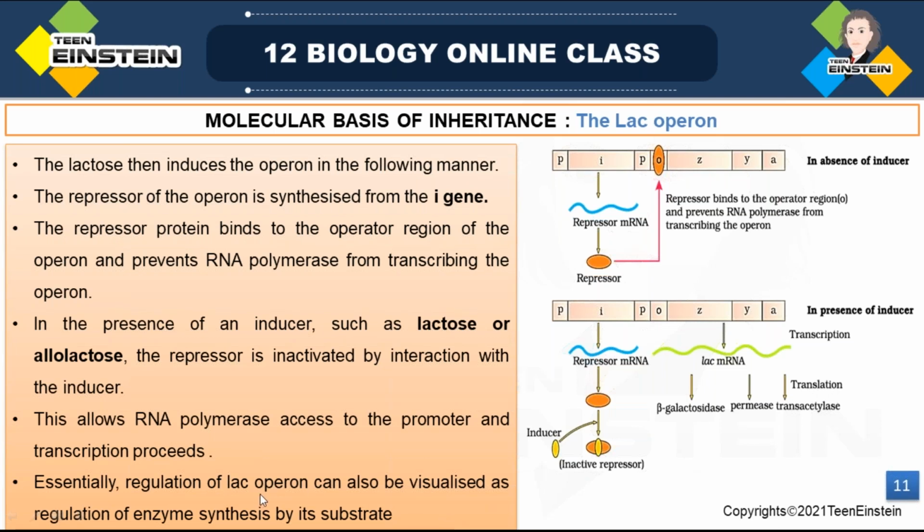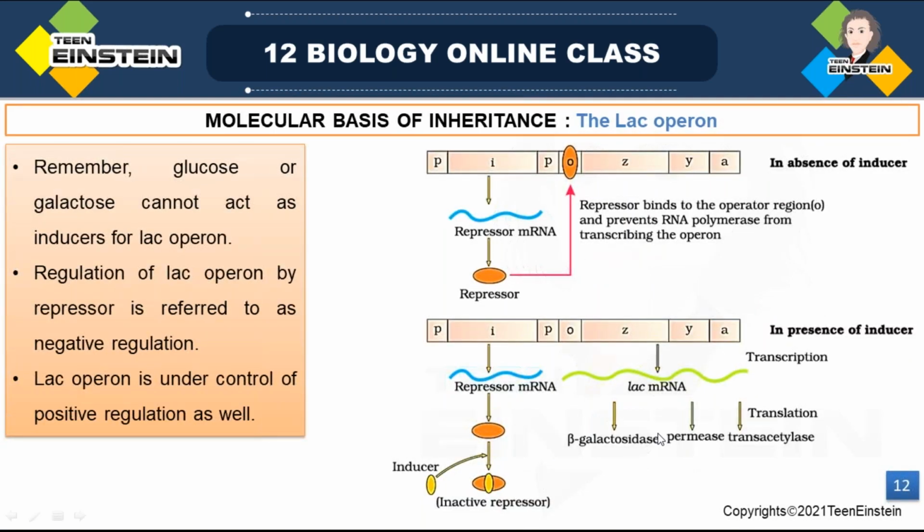So the regulation of lac operon can also be visualized as a regulation of enzyme synthesis by the substrate. These genes are synthesizing the enzyme by the substrate. That we can see here in the case of the lac operon concept. So remember, glucose or galactose cannot act as an inducer for lac operon.